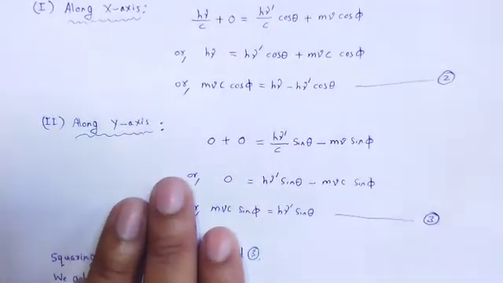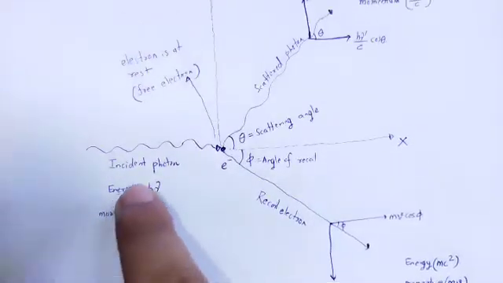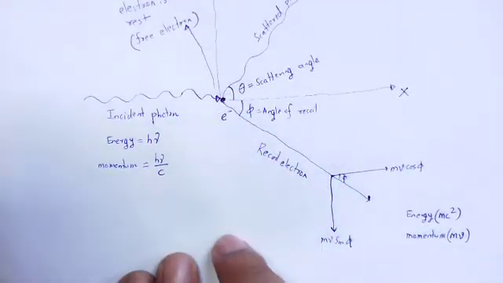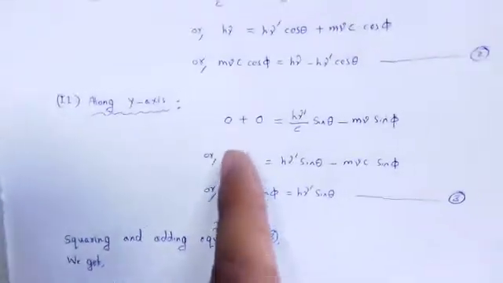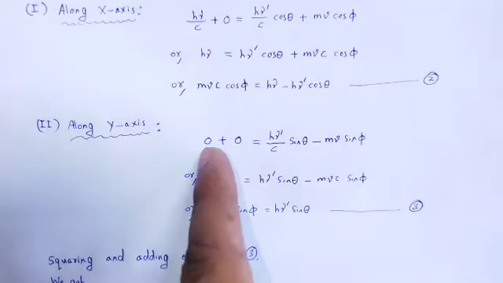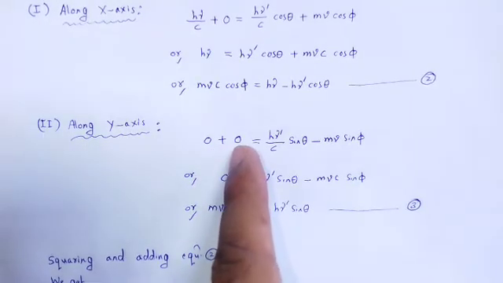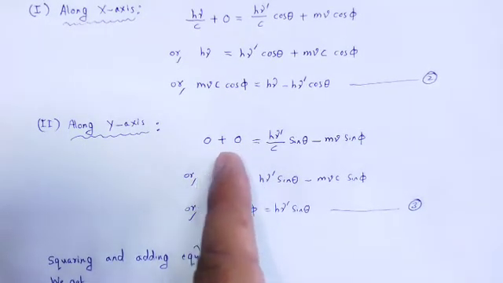Similarly, along the y axis, the incident photon has no component. For the photon the momentum along the y axis is 0, and for the electron the momentum along the y axis is 0 before collision.